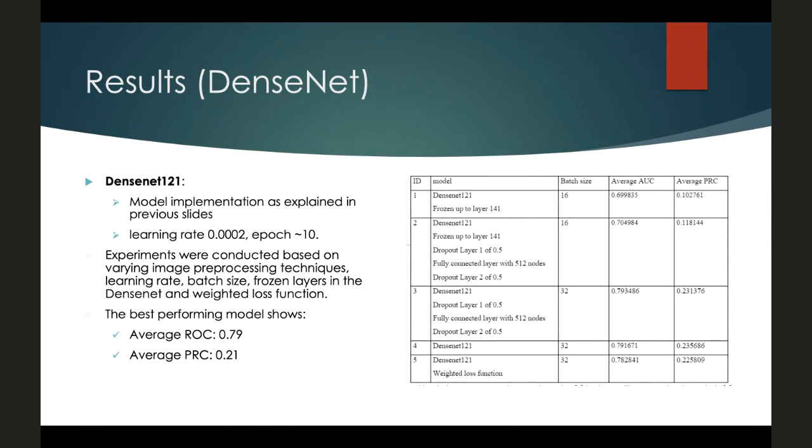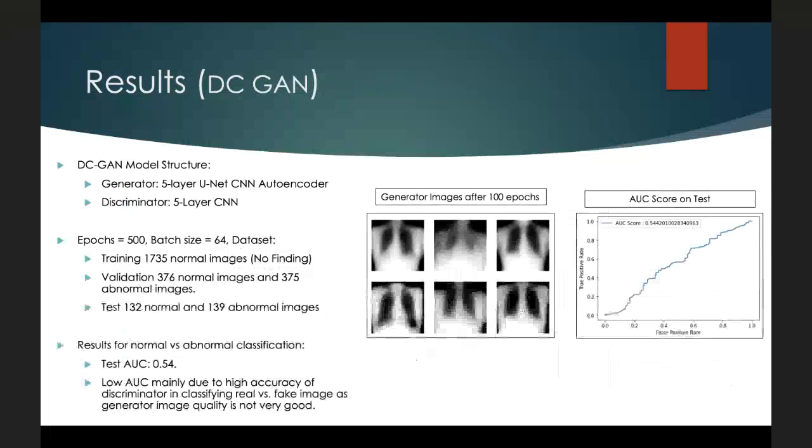And on to DC-GAN. The training of the generator and discriminator was conducted on a portion of the images with the no-finding label. The test set was also a portion of the no-finding images versus the abnormal X-rays with pathological labels. On the right, you can see a set of X-ray images generated from our GAN. Since the image quality is not as good, the final classification result between the normal and the abnormal X-rays was around 0.54 AUC. It's because the discriminator can easily distinguish between the real and fake images.